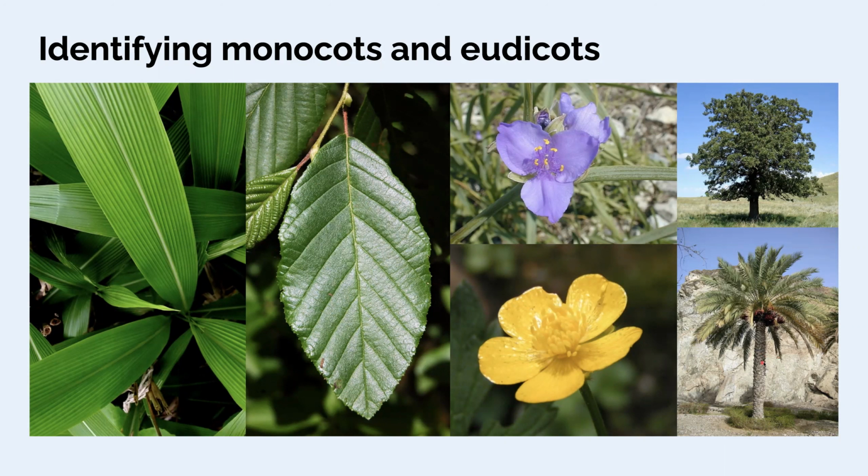So leaf venation, perianth number, and whether they're woody or not, these features are not absolute. You can find eudicots with parallel venation. You can have monocots with branched venation, but in general, if you have a combination of these features, they're very useful for putting your plant into one of these groups. And these are, as we've seen, the main groups.